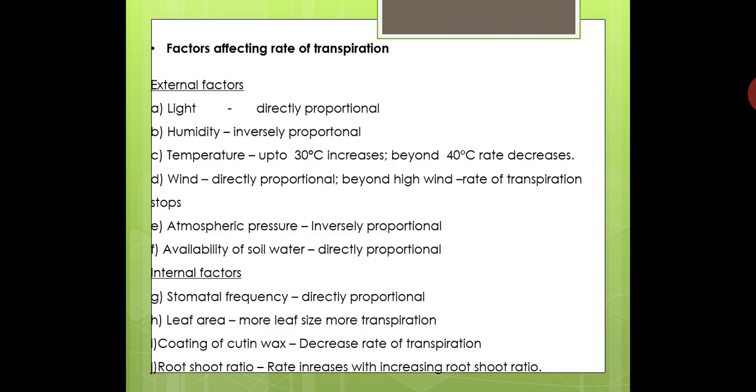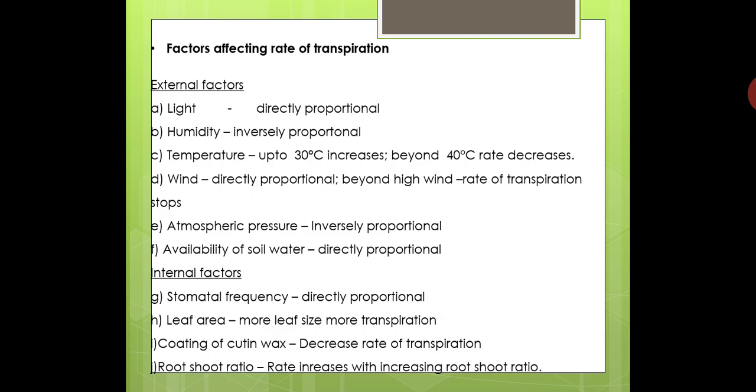Second, humidity, the percentage of humidity in the atmosphere. If there is a high percentage of humidity in the atmosphere, then it is observed that the rate of transpiration is low. That is, humidity is inversely proportional to the rate of transpiration. Third factor, temperature. Increase in temperature increases the rate of transpiration up to 30 or 35 degrees centigrade.